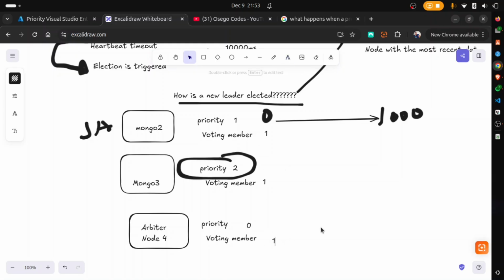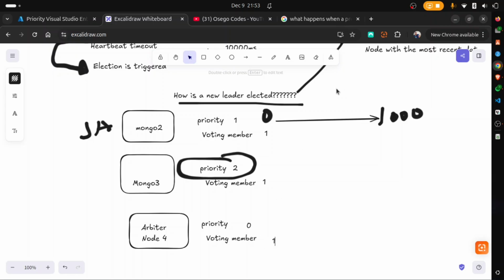So in that case, suppose we only had 2 remaining nodes, that is Mongo 3 and arbiter, assuming Mongo 2 is also down, then at any given point, Mongo 3 will become the new primary because arbiter is only there to confirm the majority and to vote. But it has no data. The priority is 0, but it has 1 vote. It's simply there to confirm majority.